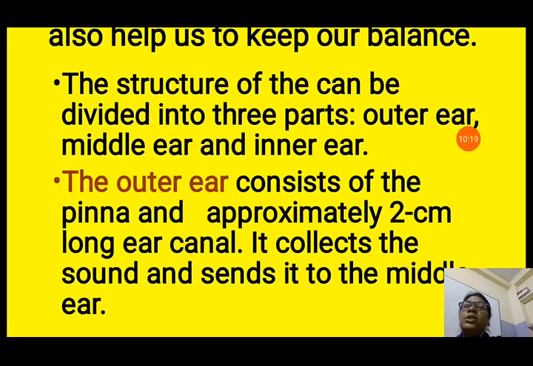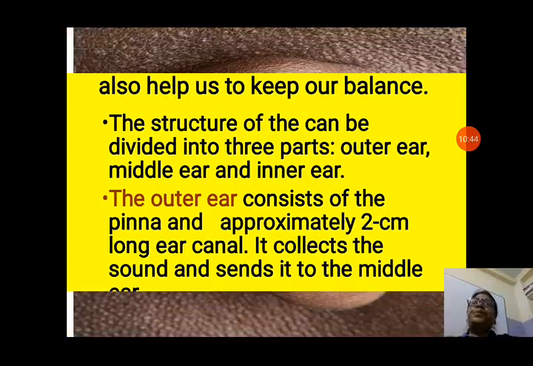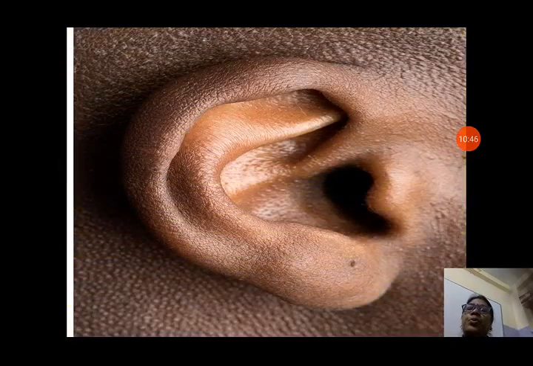The outer ear consists of the pinna and an approximately 2 cm long ear canal. It collects the sound and sends it to the middle ear. The visible part of our ear is known as the pinna, and it collects the sound. Now, when we have to hear a very slow, low voice, we put our hand like this. Like this, the pinna is also working. It collects the sound and sends it to the middle ear. You can see the picture, your pinna.